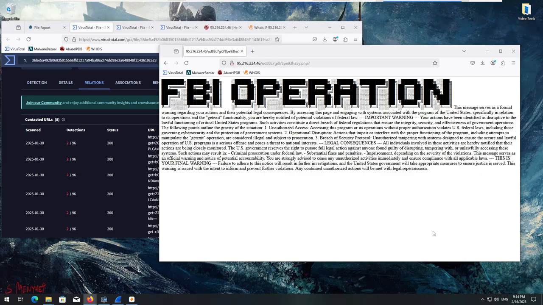This is your final warning. Failure to adhere to this notice will result in further investigations, and the United States government will take appropriate measures to ensure justice is served. This warning is issued with the intent to inform and prevent further violations. Any continued unauthorized actions will be met with legal repercussions.